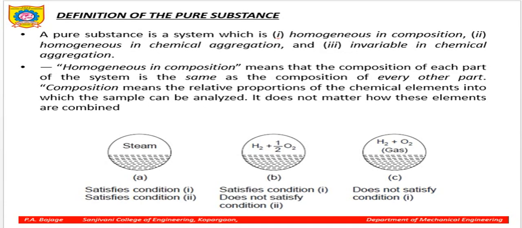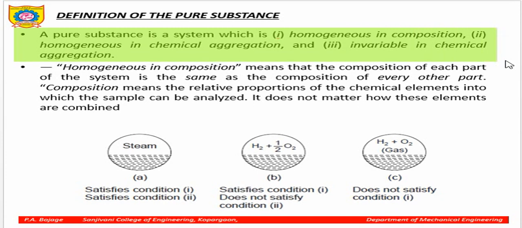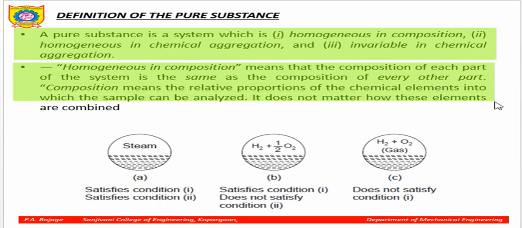Now let us start with the definition of a pure substance. A pure substance is a system which is homogeneous in composition and homogeneous and invariable in chemical aggregation. So it is what we can also call a homogeneous substance which does not have any impurities. Homogeneous in composition means that the composition of each part of the system is the same as the composition of every other part.